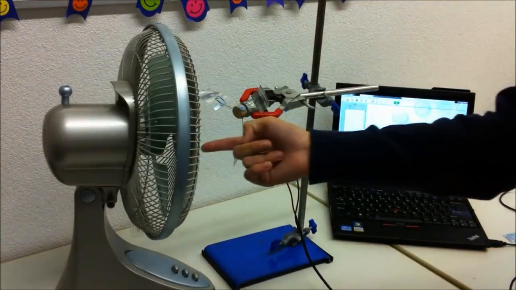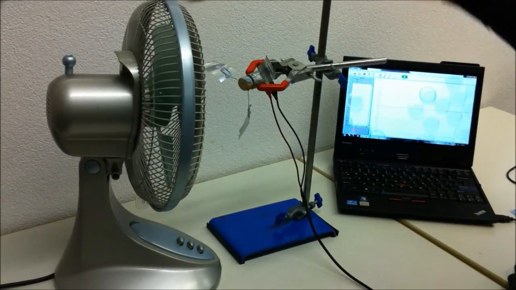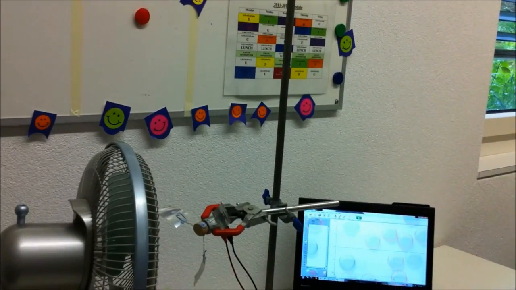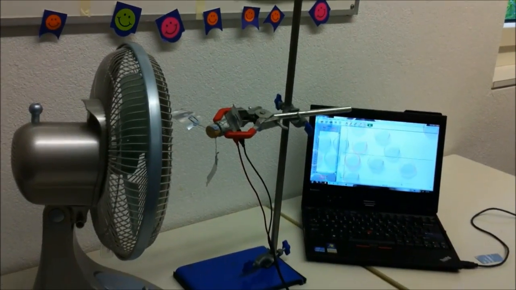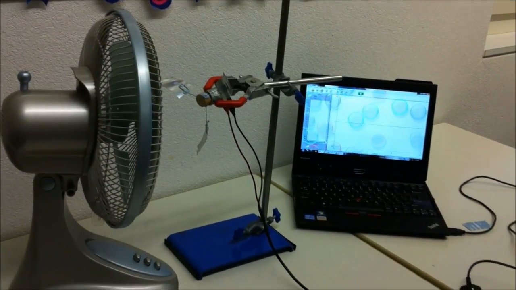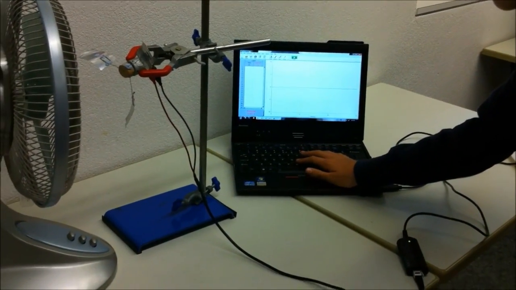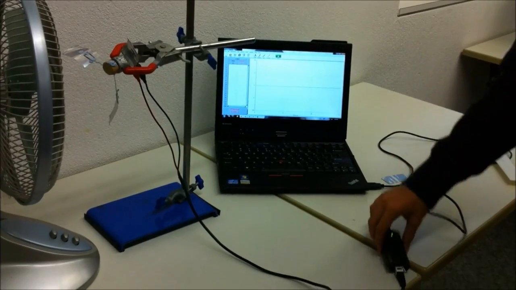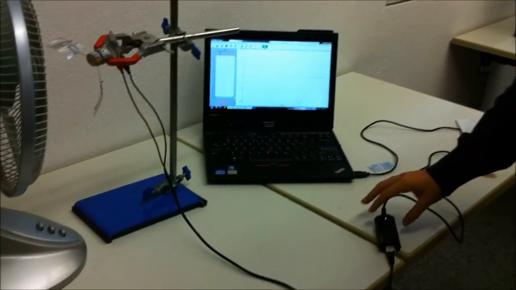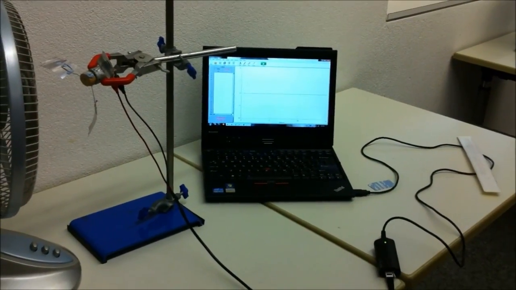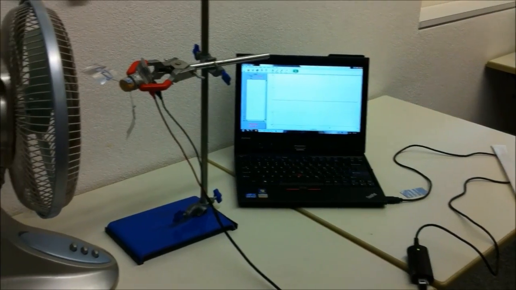We have a fan and we have a stand which is holding up the wind turbine. The fan will make the wind turbine move, and on the computer we have a special application called Logger Lite, and we have a wire attached from the wind turbine to the computer which will measure the amount of volts of electricity being made from the wind turbine.